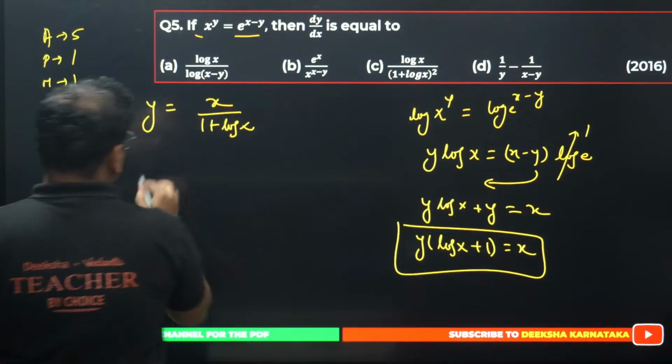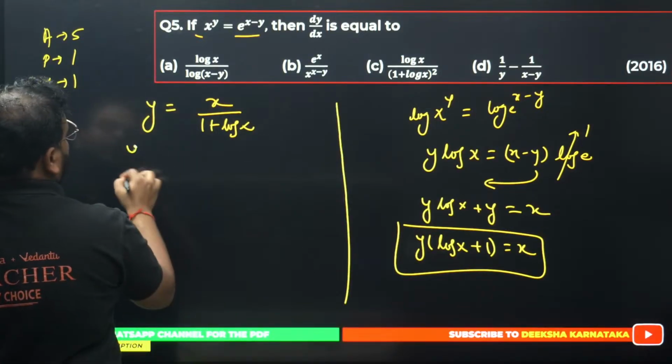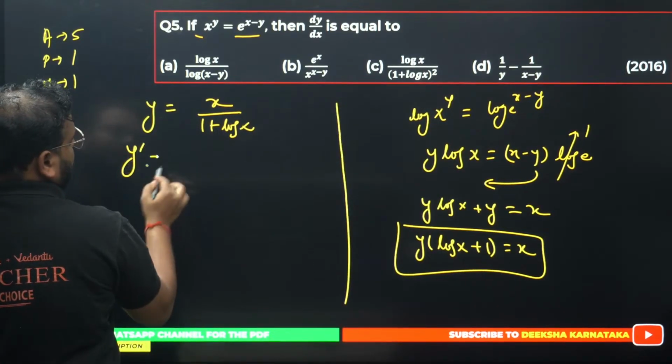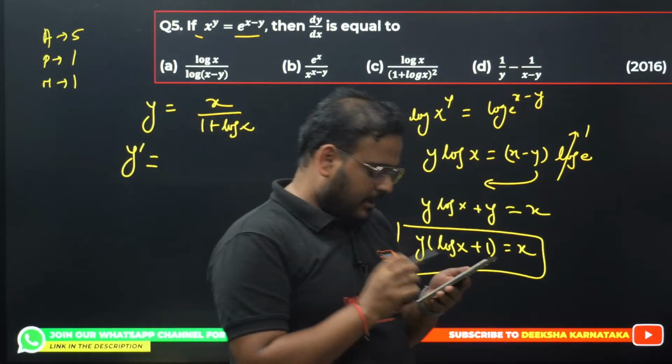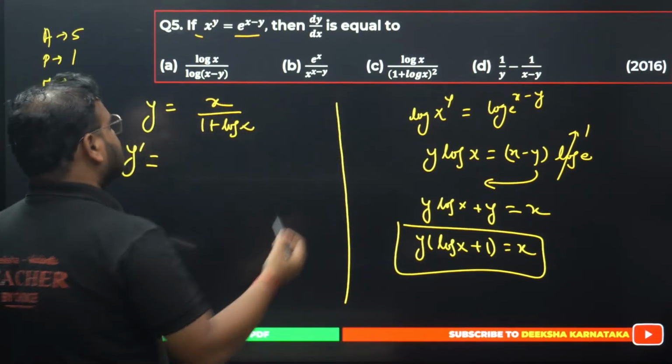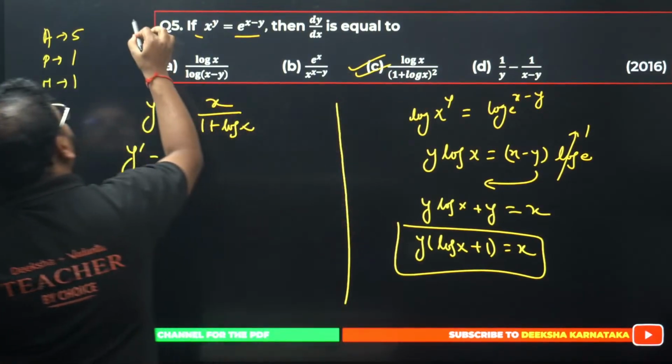Differentiate this. What will the answer be? y dash equals what? What is the answer given by... Okay, Alan gave the answer as C. C is, I think, the correct answer. C is the correct answer.